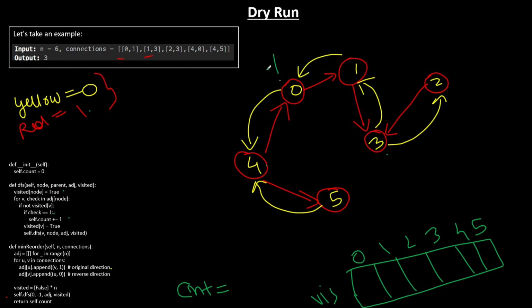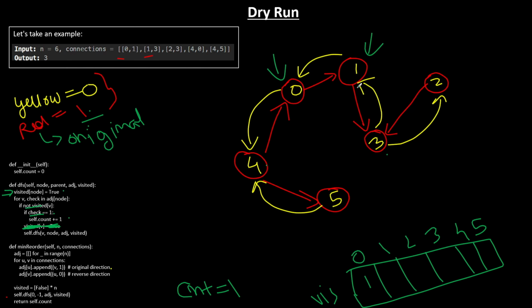So it starts from the node 0, the capital city. Now we think of going to its children nodes. So DFS call comes here. Please ignore this particular visited. You mark node 0 as visited. Then you check its children. So you go to node 1 first, and you check it is not visited. And to come to 1, you used the red color edge, whose value is 1. You saw here check equals 1. So you increase the count to 1 because red is the original direction, which is going away from the capital city. Therefore, the count is incremented to 1.